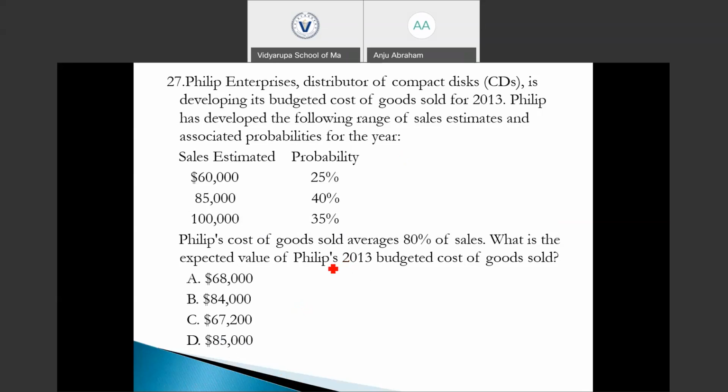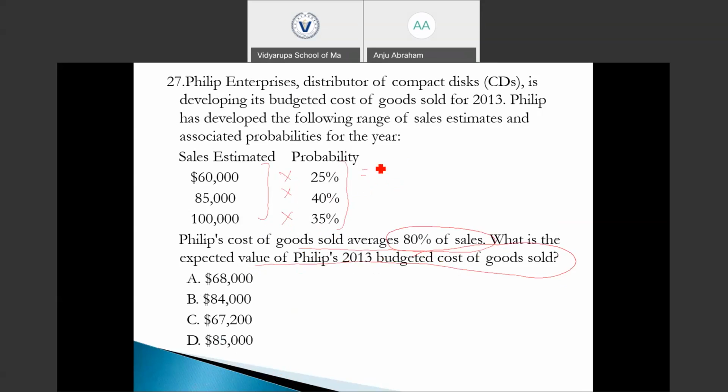So the question asks for the expected value of the budgeted cost of goods sold.